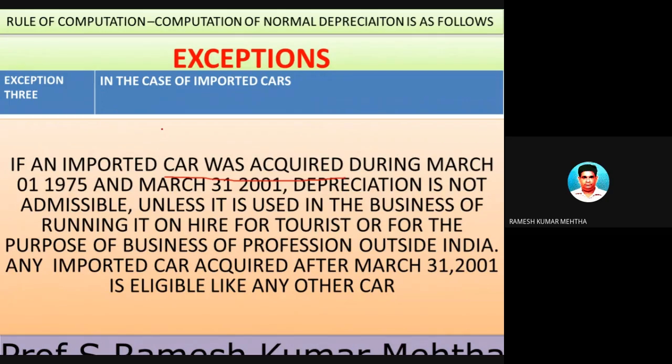So we have Mercedes Benz, big cars purchased for 100 crores or 50 crores or 75 crores from UK or Germany or Europe or America. So if there are imported cars by big companies like Reliance Industries, Tata Steel, Tata Motors, TCS, that kind of asset is now explained as exception 3.